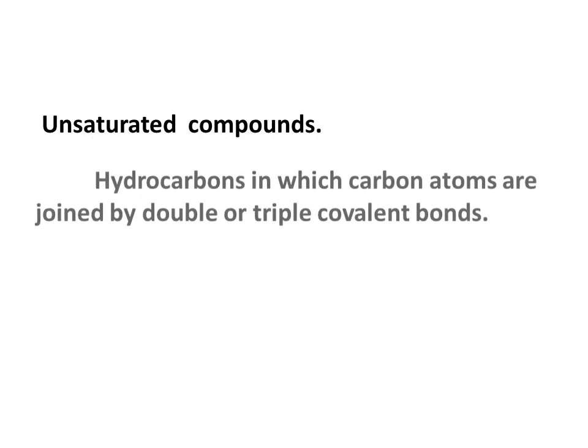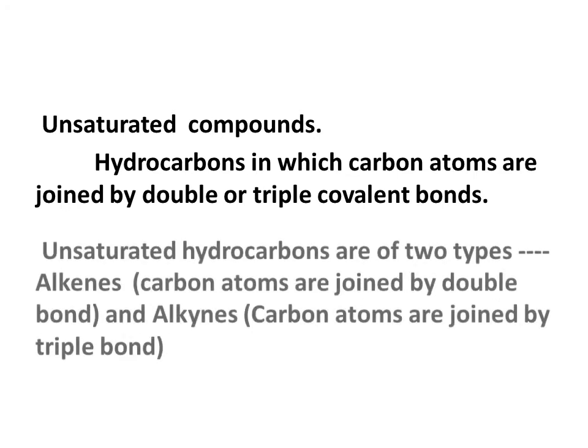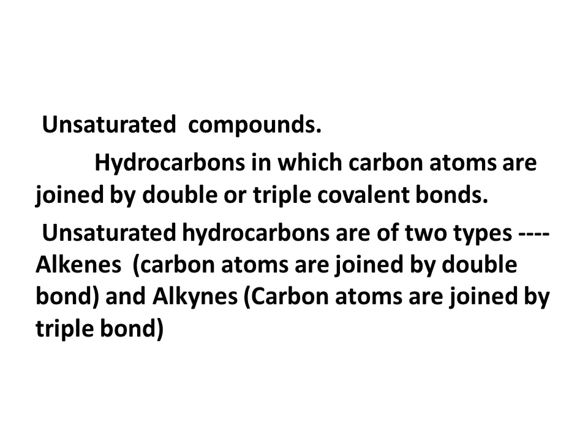Unsaturated hydrocarbons are the hydrocarbons in which carbon atoms are joined by double or triple covalent bonds. Unsaturated hydrocarbons are of two types, alkenes and alkynes. Alkenes are the unsaturated hydrocarbons in which carbon atoms are joined by double bond, and alkynes are the hydrocarbons in which carbon atoms are joined by triple bond.